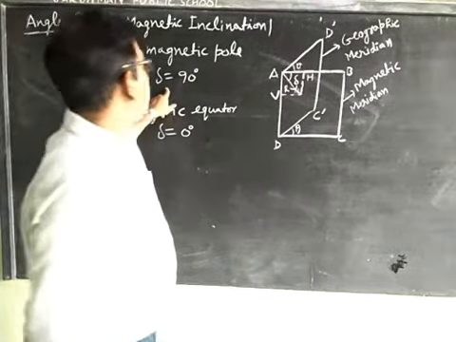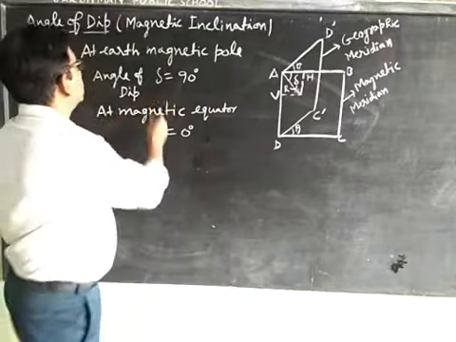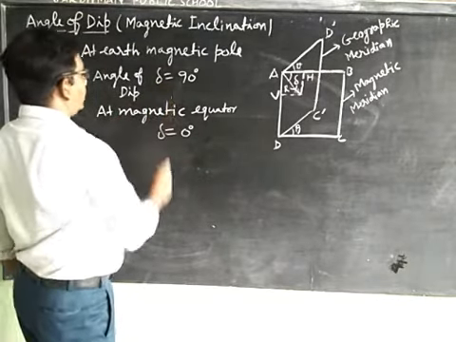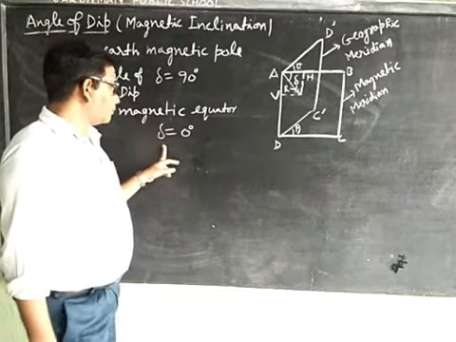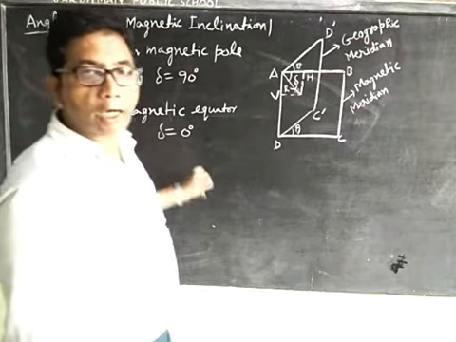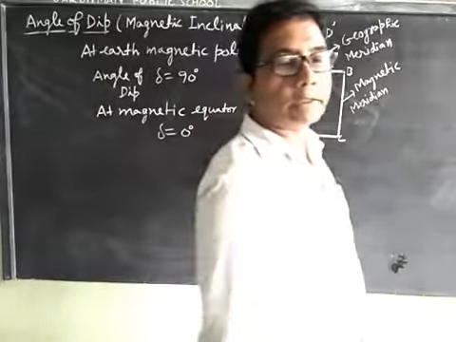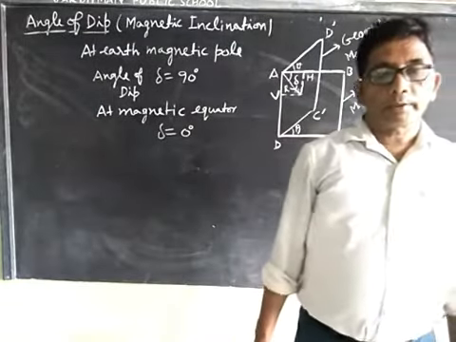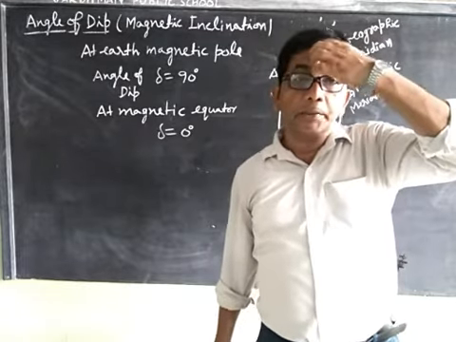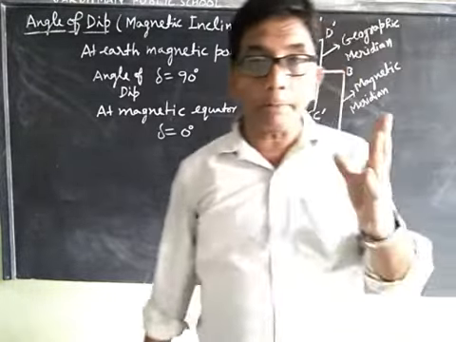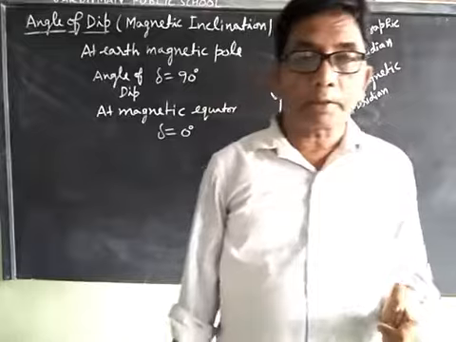At the magnetic pole, the angle of dip is 90 degrees, and at the magnetic equator, the angle of dip is 0 degrees. This is asked in board examinations. The angle of dip is measured by the dip circle.